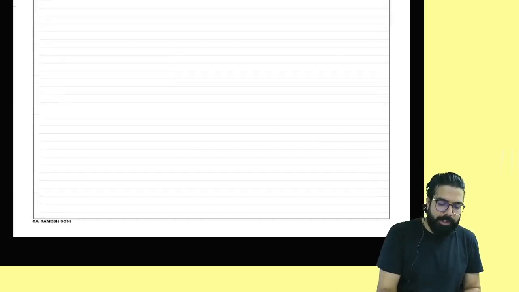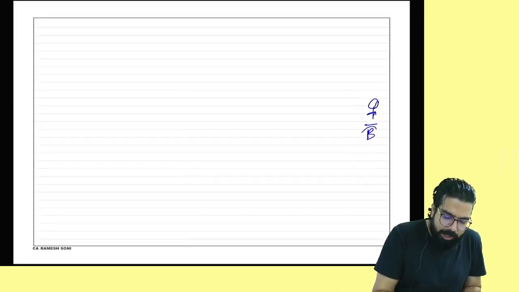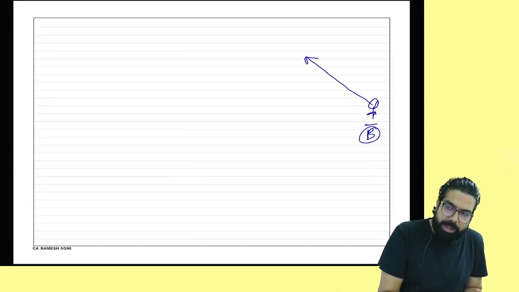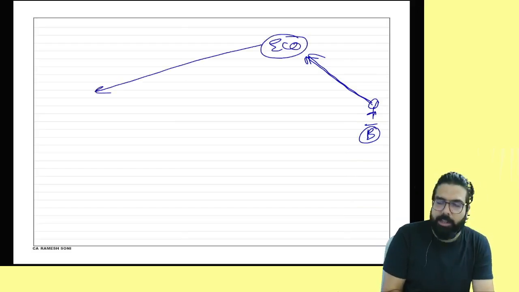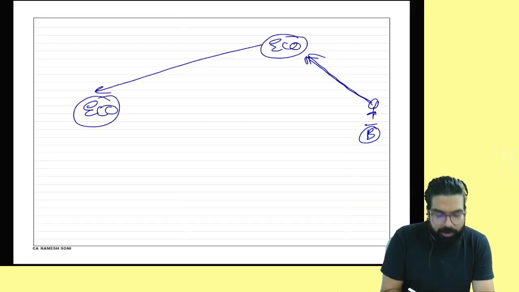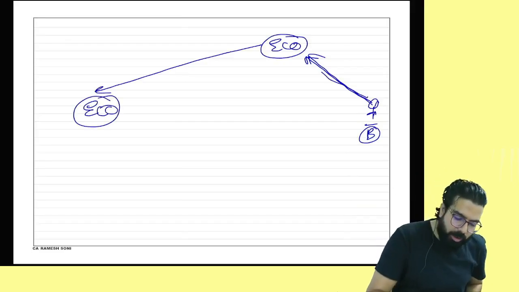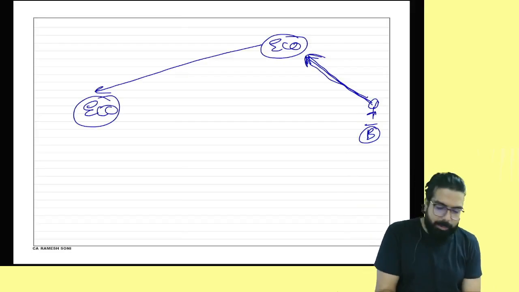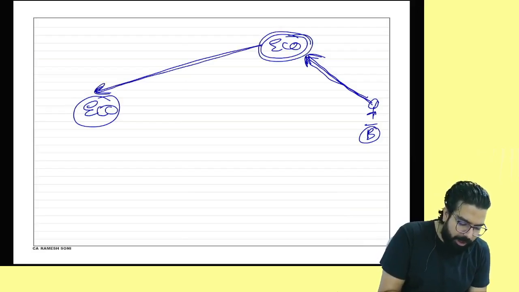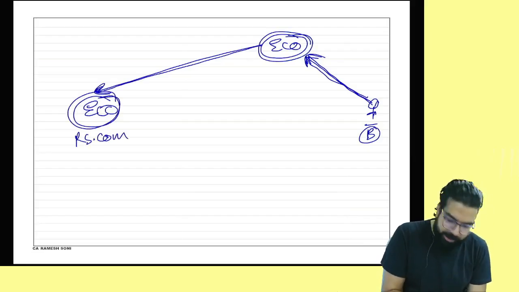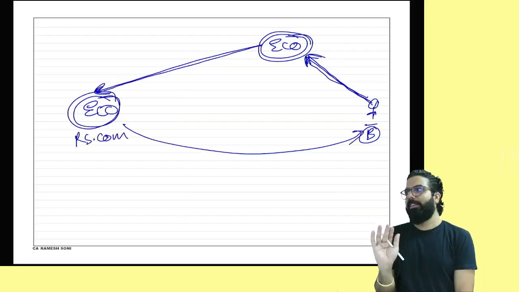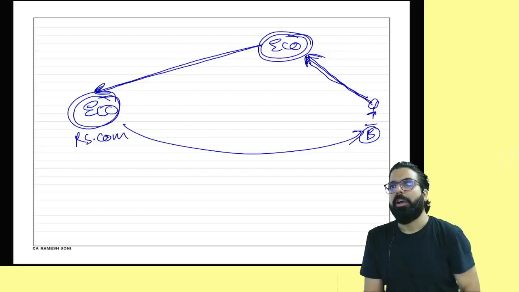Supposing you are the buyer. You went online and you placed an order on an e-commerce operator. The e-commerce operator directed the order to me. I am also an e-commerce operator. For example, you went online and placed an order on one website, and that website placed the order with me. I am rameshsoni.com. I am only the e-commerce operator and I am only the supplier. Can it happen or not?